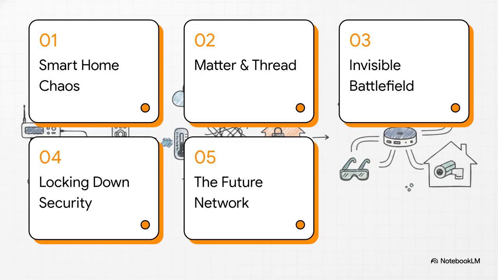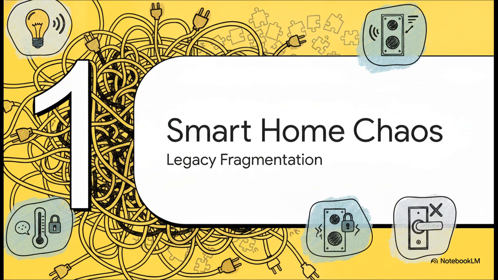So, here's our roadmap for the journey. We'll be starting all the way down at the physical radio layer and moving right up to the application layer. We're going to kick things off with the smart home chaos, then we'll enter Matter and Thread. After that, we'll navigate the noisy invisible battlefield, talk about locking down IoT security, and finally wrap up with building the future network. All right, let's jump straight into section 1, the smart home chaos.